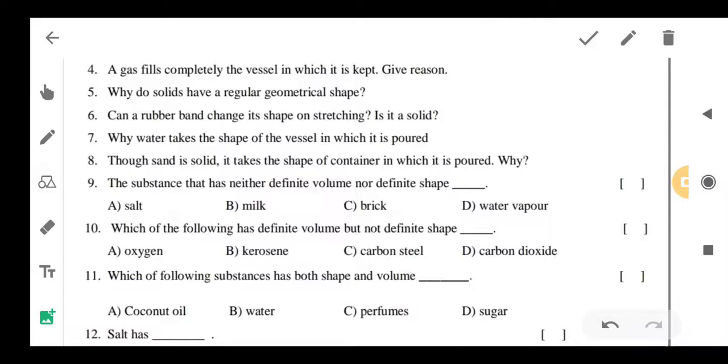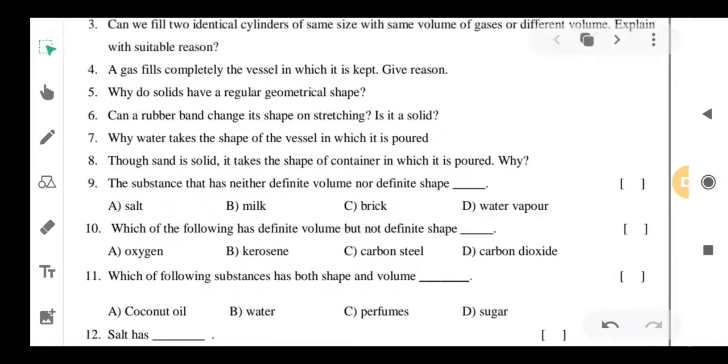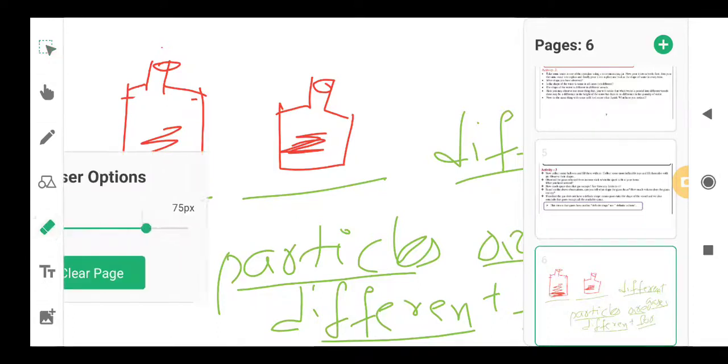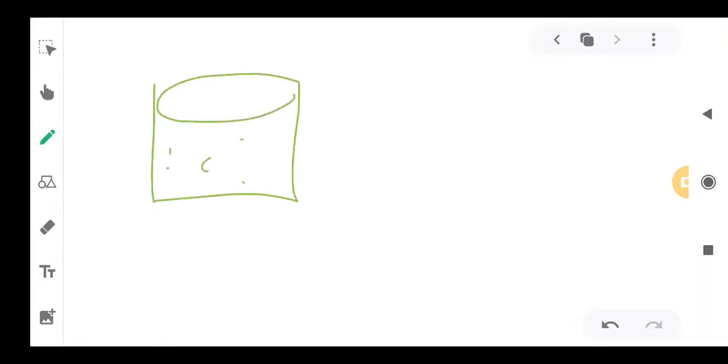A gas fills completely the vessel in which it is kept. Give reason. If you take a vessel and fill the gas molecules in this, these don't have definite shape and definite volume. So, this can't fill the vessel completely.